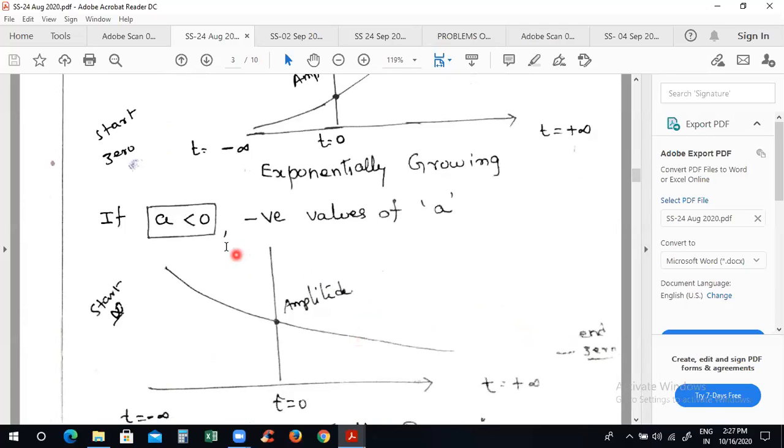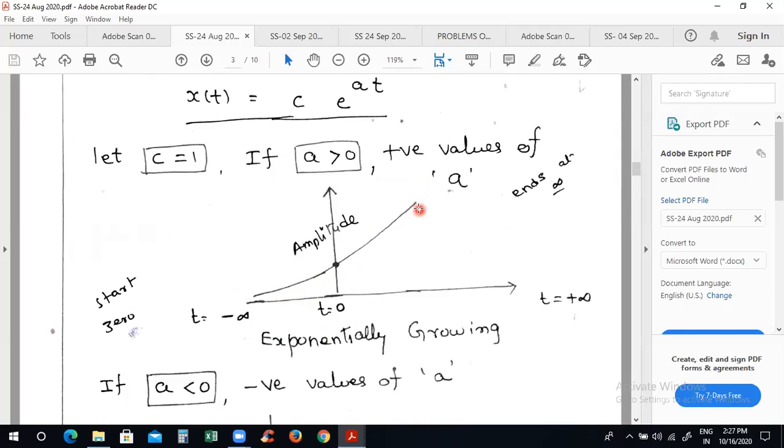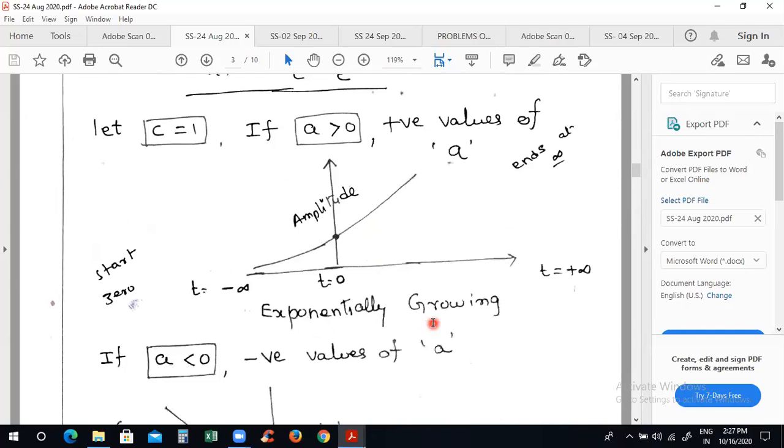Now the second case, see, the notation would fit for x of t equal to some amplitude into e power a into t. This is the amplitude. It can be a positive amplitude or a negative amplitude. Likewise, this small a factor takes continuous values. If it is more than 0, the signal is an exponentially growing signal. If it is less than 0, the signal is an exponentially decaying signal. Out of these two, which one is a stable signal?